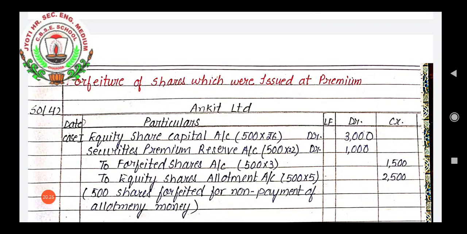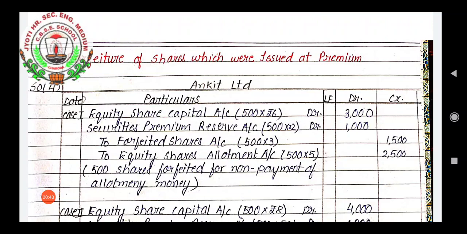Amount is 1000. To forfeited shares, 500 shares are forfeited, and which amount has been received? 3 rupees on application. So 500 into 3, 1500. To equity share allotment money, as it has not been received by the company.